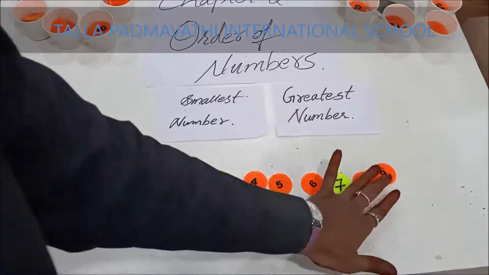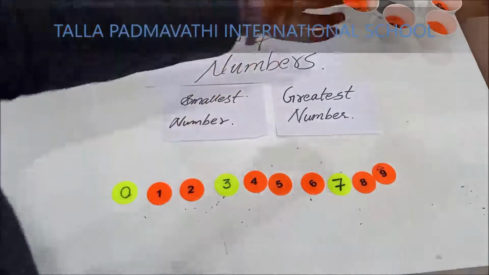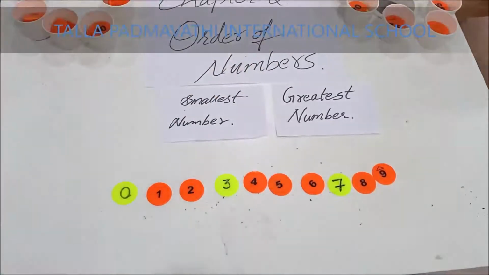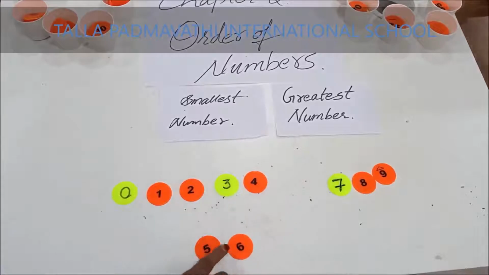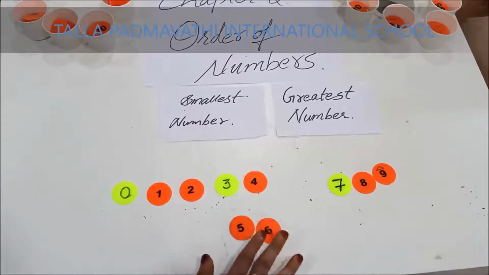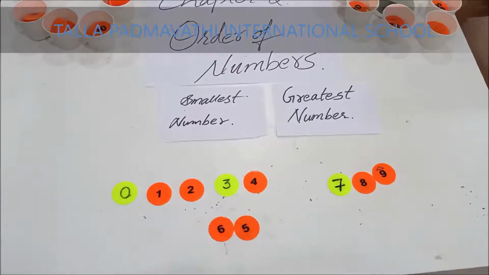So now children, if I want to form any number, what am I going to do? 5 and 6. 5 and 6 makes 56. Very good. But can I put it like this? And it will form 65.